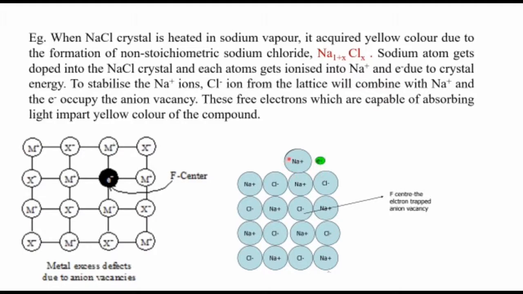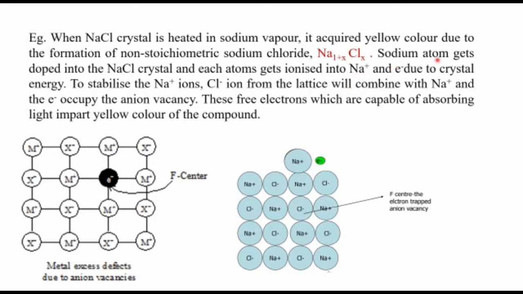To make this Na+ stable, a Cl- ion from the lattice will combine with it, and the electron will occupy the resulting vacancy. So the sodium ion accepts the chloride ion from the lattice. This Cl- moves towards the Na+ ion, forming NaCl, and this lattice site becomes vacant. This electron then moves towards the vacant anion space.